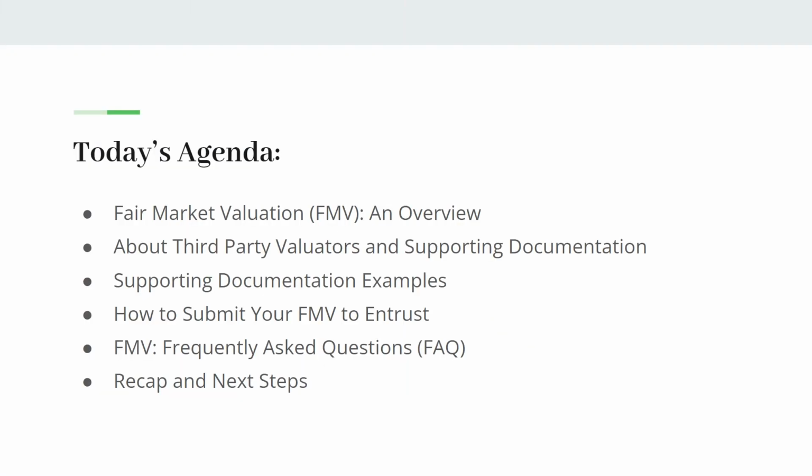Today's agenda includes what a fair market valuation is, third-party valuators, supporting documentation, examples of supporting documentation, how to submit an FMV to Entrust, frequently asked questions, a recap, and next steps.